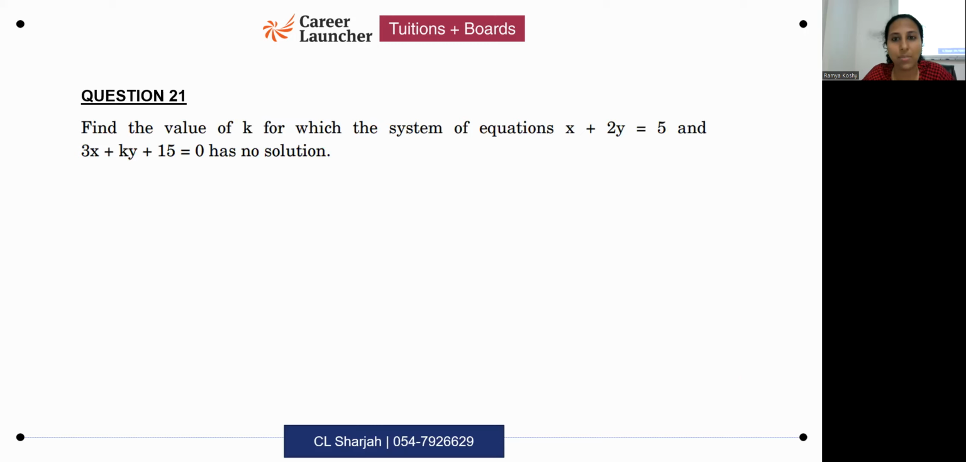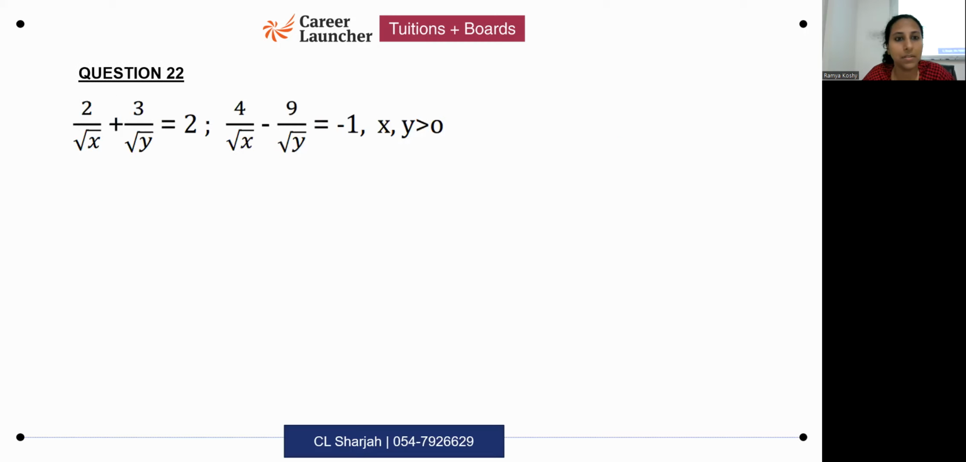I'll skip this question number 21 because these are also direct type. 22, let's do. This is a question which appeared in this year's sample paper.